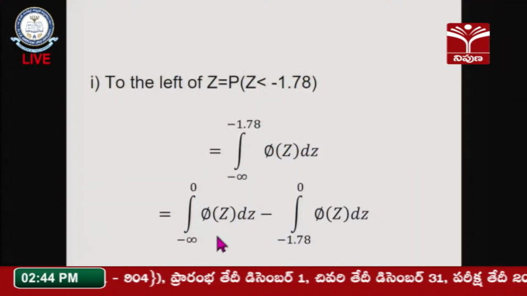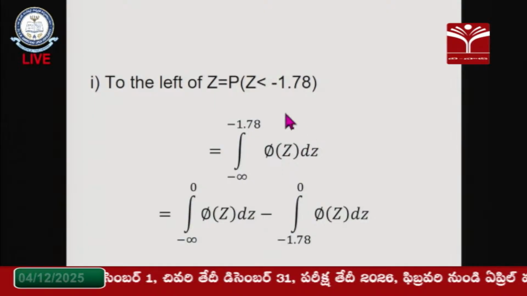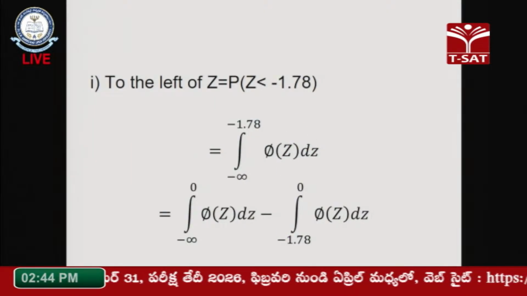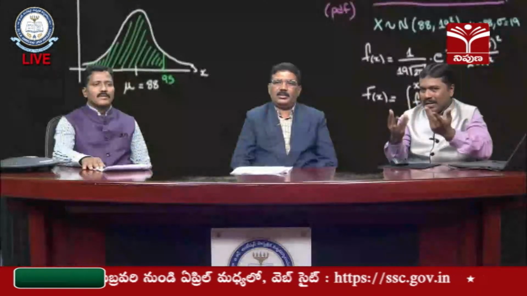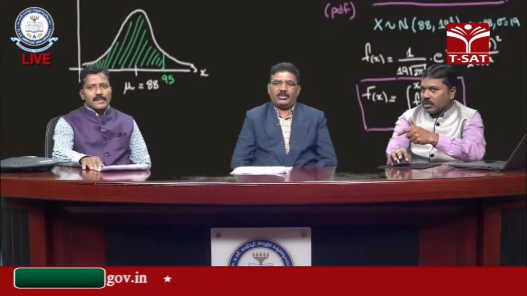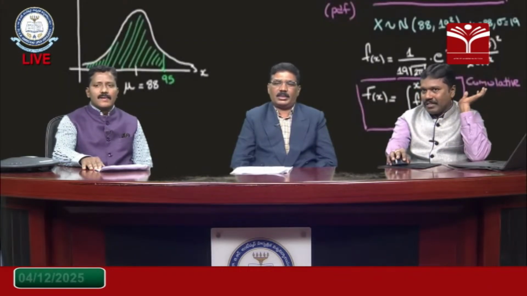So phi Z with minus infinity to 0 is the limit, then minus 1.78 to 0. So the total area, subtracting this value, gives the total value. Left of Z: minus infinity to 0 means 0.5. So 0.5 minus this part value, then we get how much area is occupied by the left of Z. That is one case.